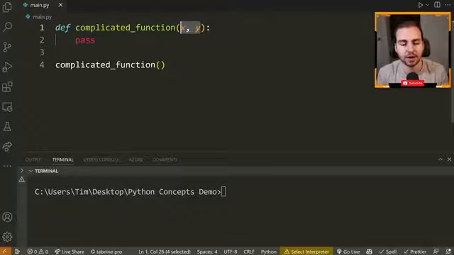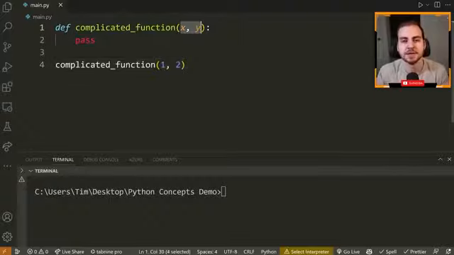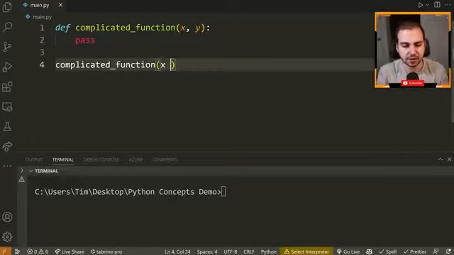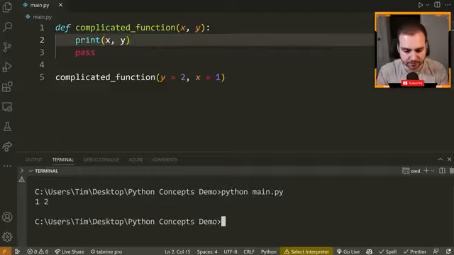Now these are required and they are positional, meaning that if I want to pass values here, I have to do something like 1, 2, right? I pass them in the order in which I want them to be assigned. So x is 1 and y is 2. However, I can actually switch things up a little bit here. And as I pass these arguments, I can do something like y is equal to 2 and x is equal to 1. And now if I go here and print this, so x and y, you see that we get 1 and 2.